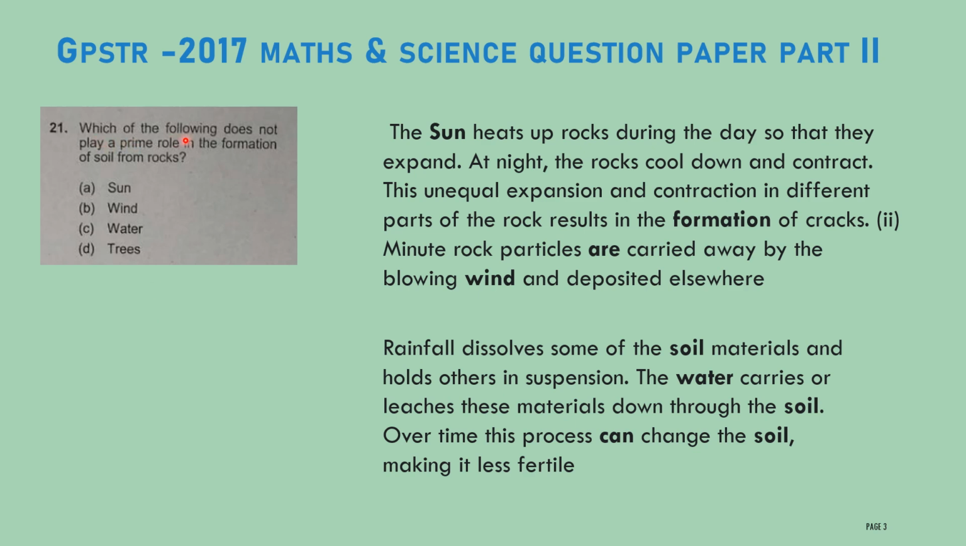Next question: which of the following does not play a primary role in the formation of the soil from the rocks? Option A, sun. Option B, wind. Option C, water. Option D, trees. Among these, which one is not involved in the formation of the soil from the rocks? Primarily, initially, which one will not be involved? That is the question. Let us see one by one in detail.